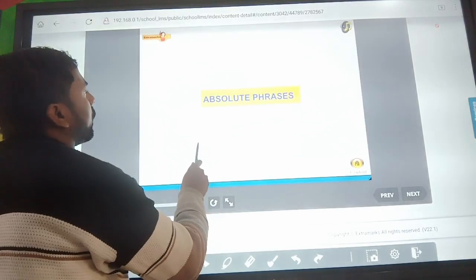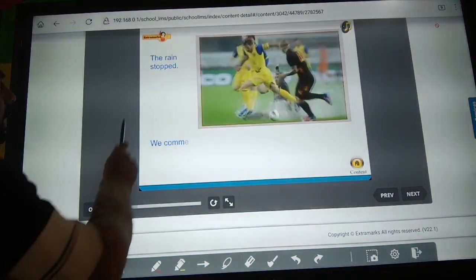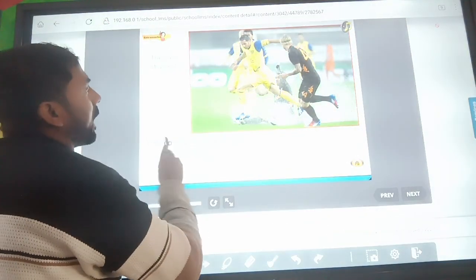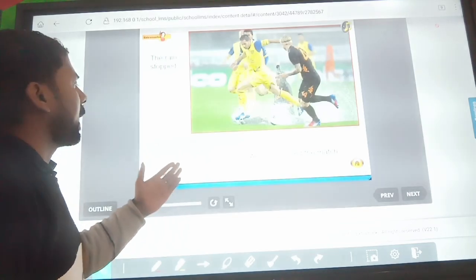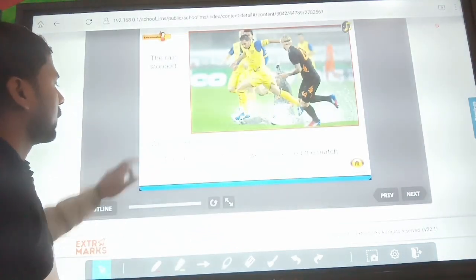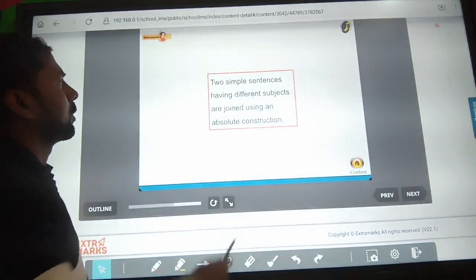Okay, absolute phrase. Here is an example of an absolute phrase: the rain stopped, we commenced the match. So, the rain having stopped, we commenced the match. Clear? So what is the meaning of absolute?